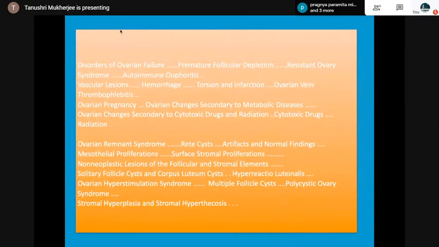These I will not detail because this is disorders of ovarian failure, autoimmune oophoritis, then the vascular lesions, ovarian pregnancy, ovarian changes secondary to drugs and radiation, ovarian remnant syndrome, the mesothelial proliferation, the follicular cyst, corpus luteum cyst, ovarian hyperstimulation syndrome. A varied spectrum you see in the benign lesions. And then the malignancy, of course, that will be covered.